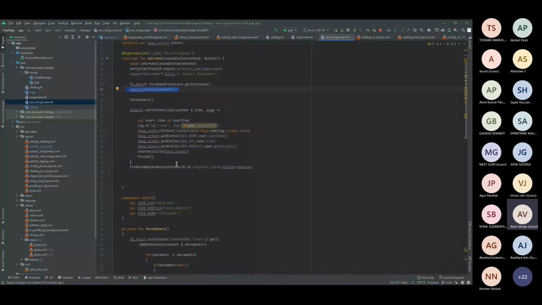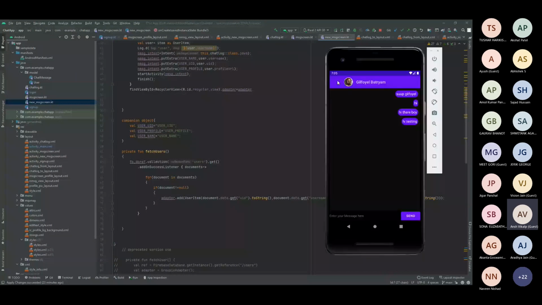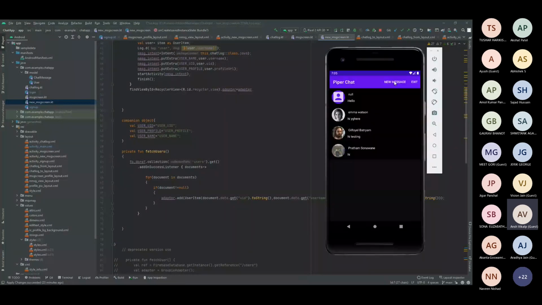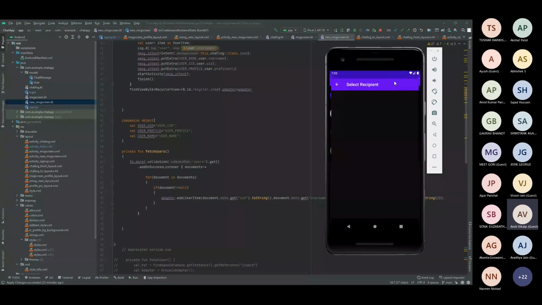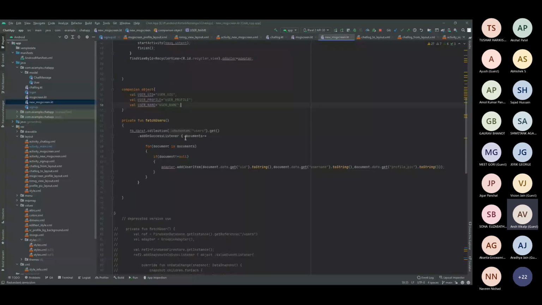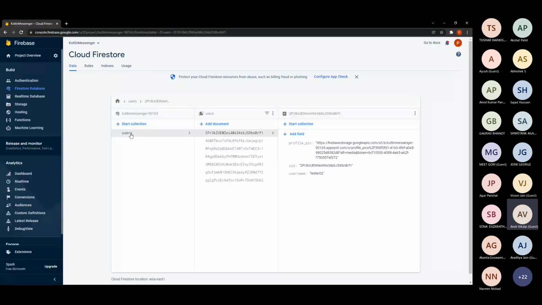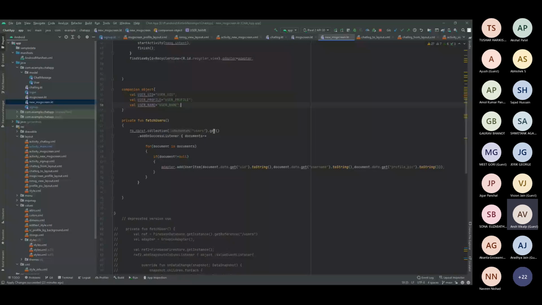I will show you how the collection is added, so basically how to fetch the users. Here you can see I want to get to know a new user, so I will just click on new message. To get all this data, you just have to take the reference, as I said, fb reference dot collection. The collection is the one which you want to refer to. For example, I'm currently referring to users. Inside the users section, these are all users, and I want to get all the users' data. So you just have to write collection dot users and dot get, and that's all.